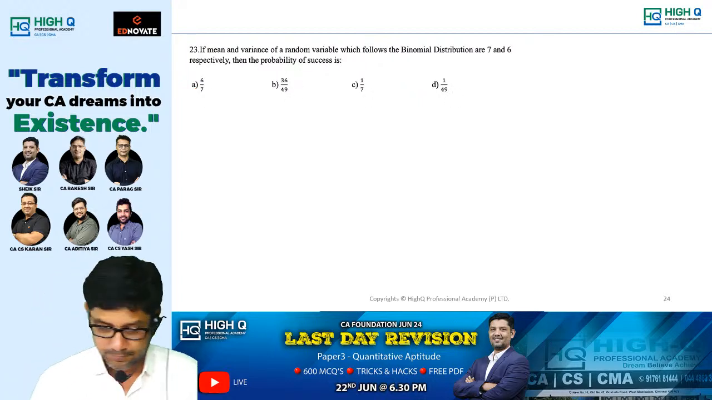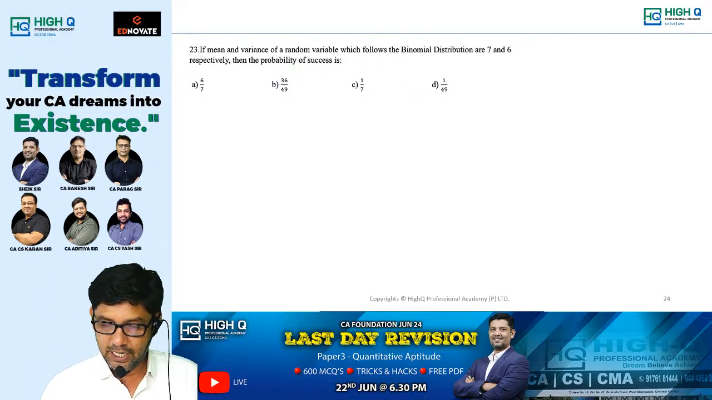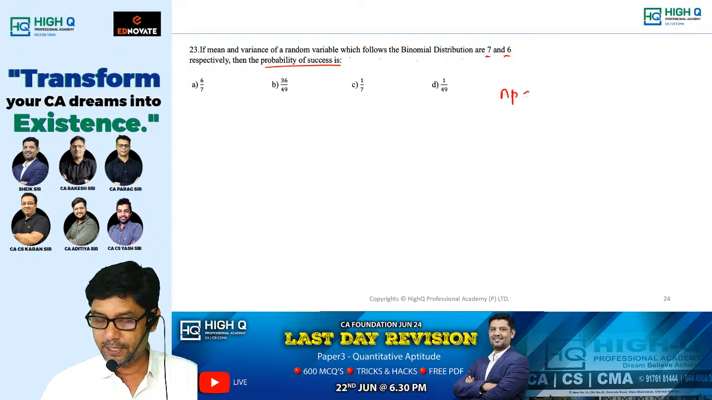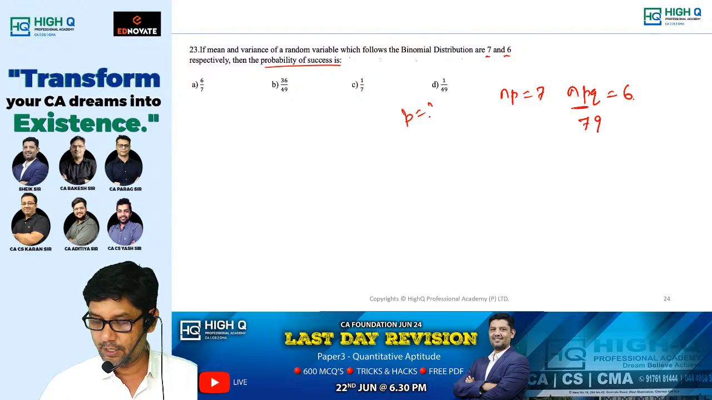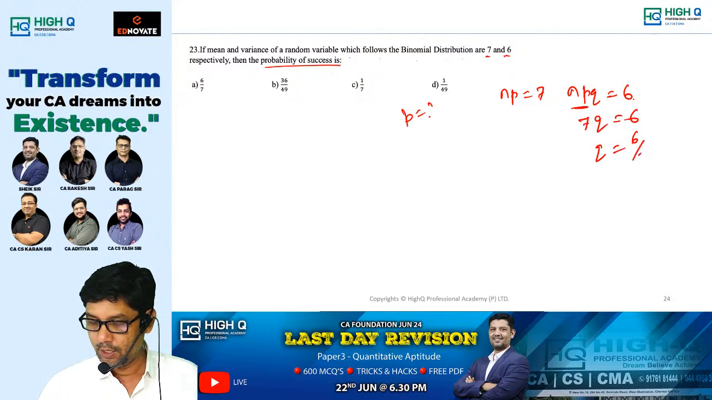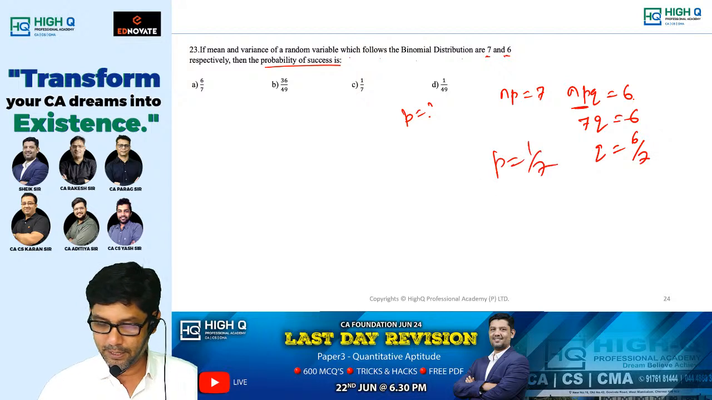Next, if the mean and variance of a random variable which follows a binomial distribution are 7 and 6, then the probability of success, that means np is equal to 7 and npq is equal to 6. They ask you to find out P. So np is equal to 7, 7q is equal to 6, q is equal to 6 by 7. So p is equal to 1 by 7.